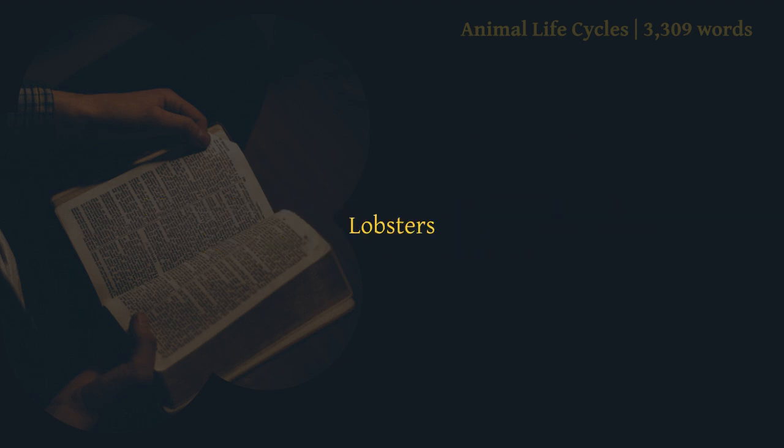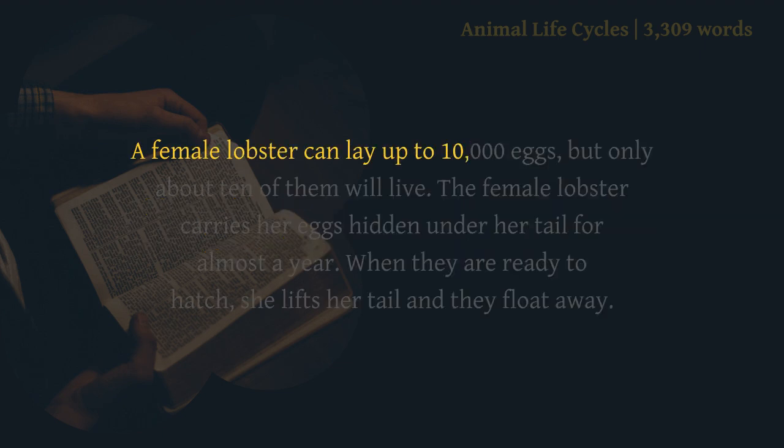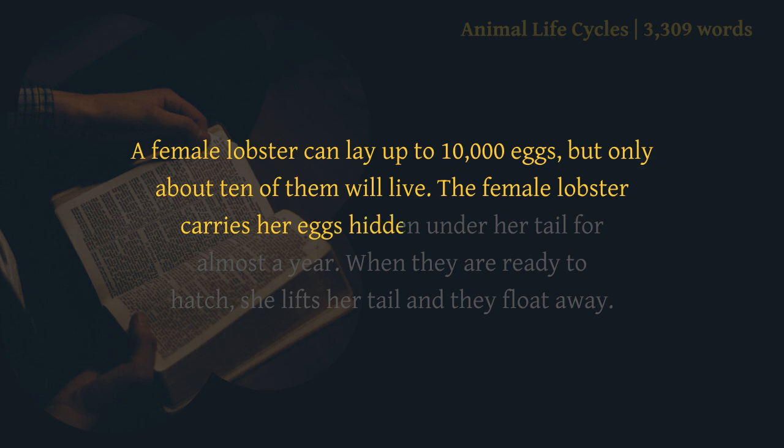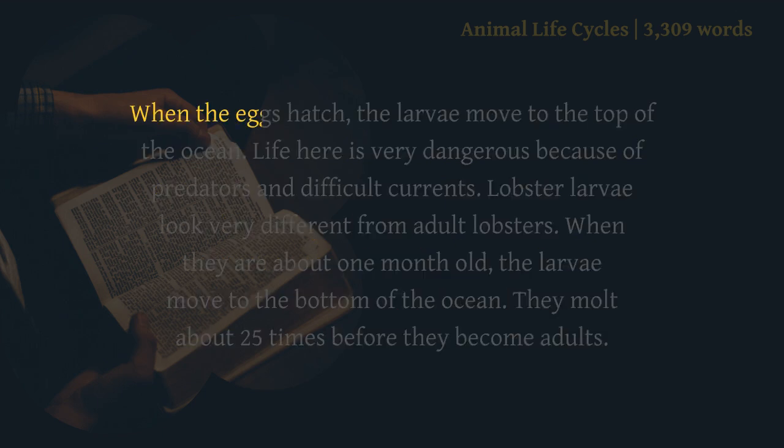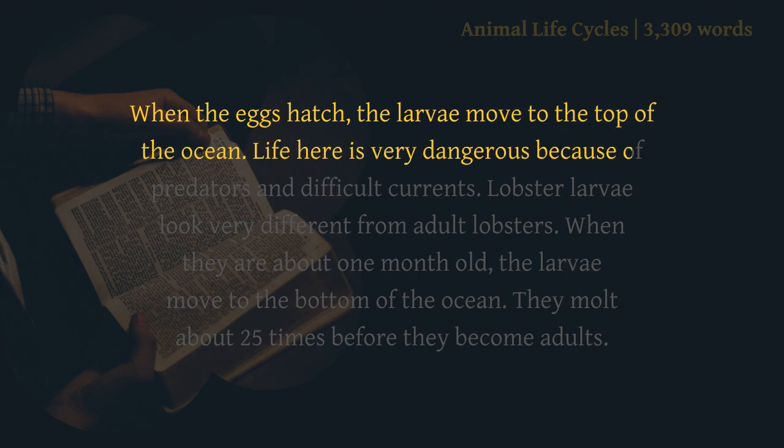Lobsters. A female lobster can lay up to 10,000 eggs, but only about 10 of them will live. The female lobster carries her eggs hidden under her tail for almost a year. When they are ready to hatch, she lifts her tail and they float away. When the eggs hatch, the larvae move to the top of the ocean. Life here is very dangerous because of predators and difficult currents.